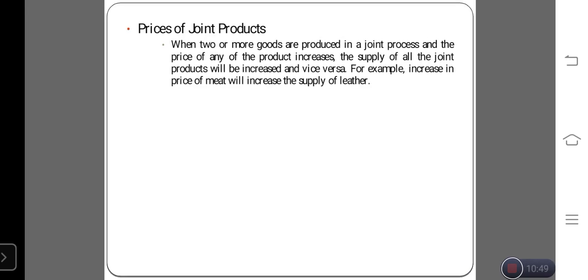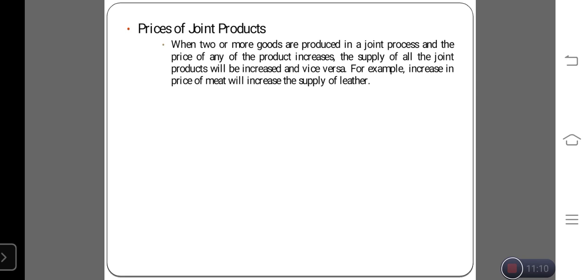The last one is price of joint products. When two or more goods are produced in a joint process and the price of any of the products increases, the supply level of all the joint products will increase, and vice versa. For example, an increase in the price of meat will increase the supply of leather.